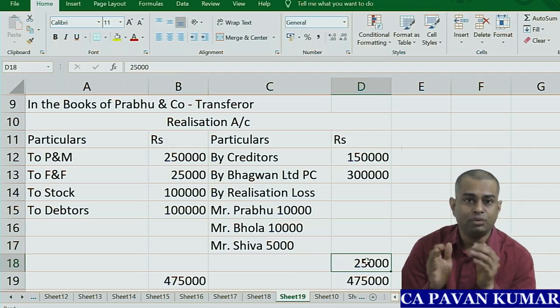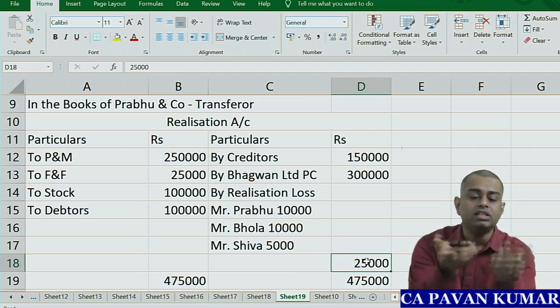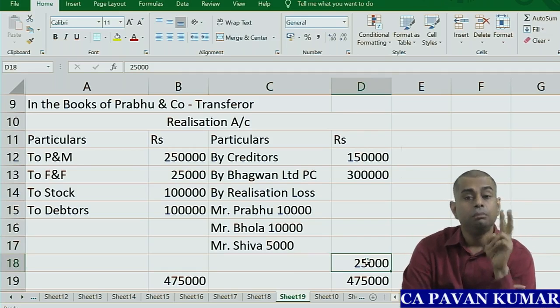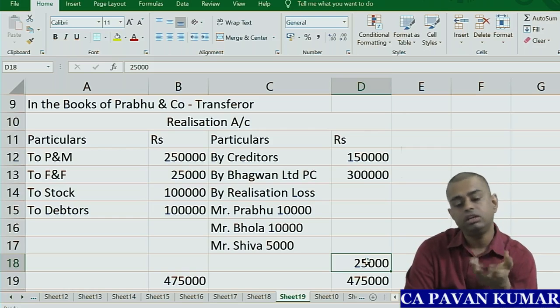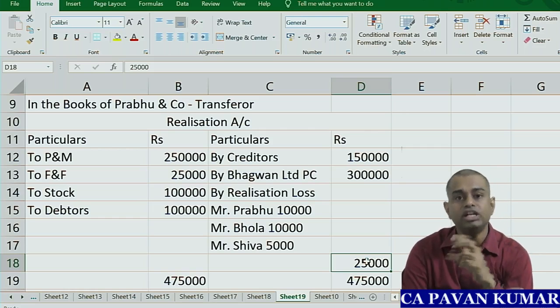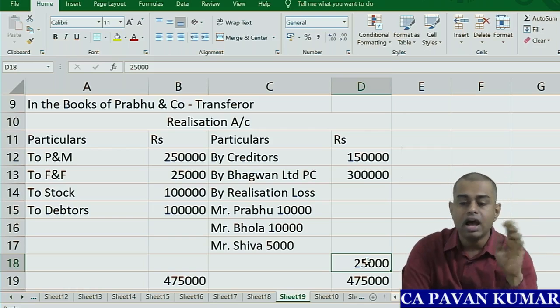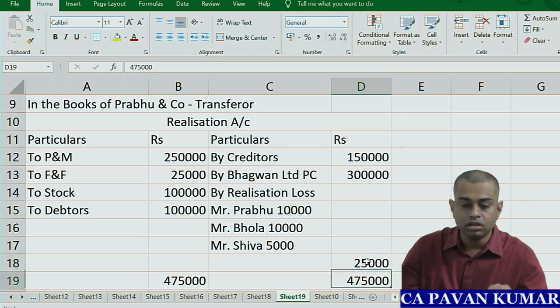That 25,000 loss should be apportioned between partners in their profit sharing ratio. How? 2:1. Prabhu: 25,000 into 2 by 5, 10,000. Bhola: 25,000 into 2 by 5, 10,000. Shiva: 25,000 into 1 by 5, 5,000. So with this, realization account is over. You understand realization account? Easy, no?